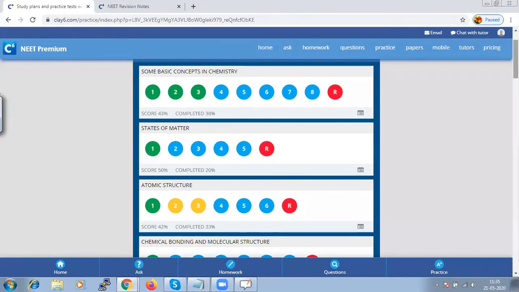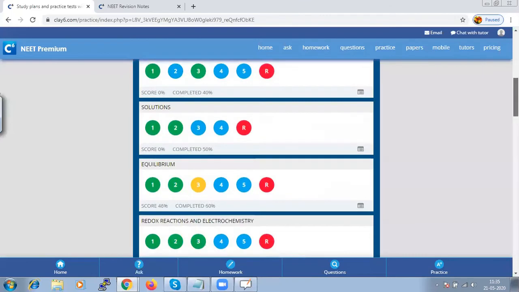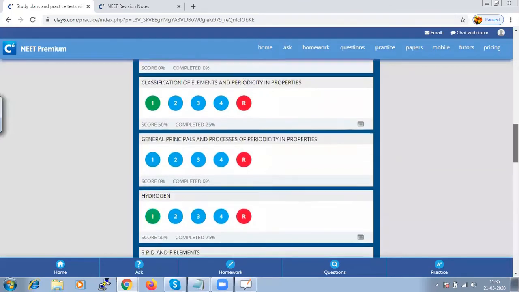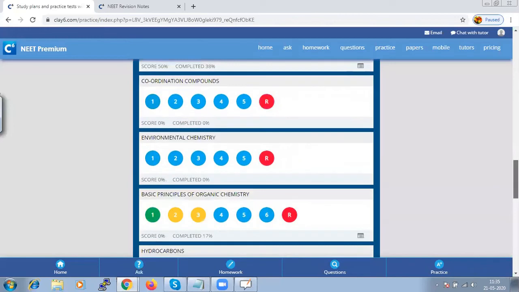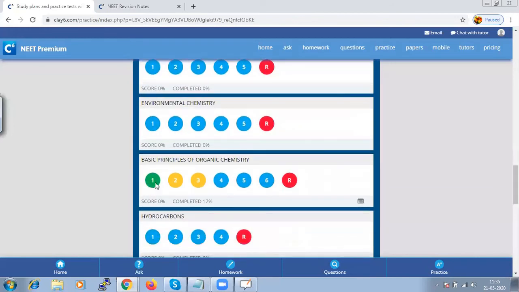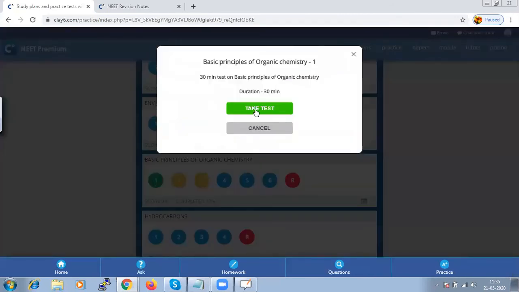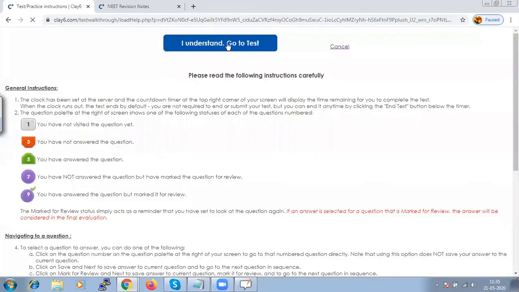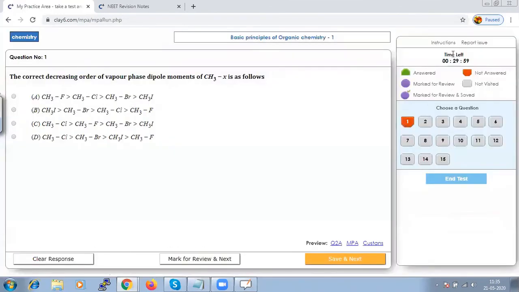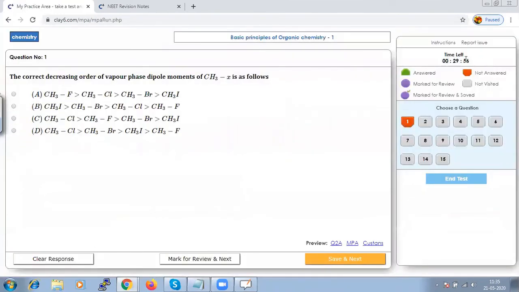Since today we are taking some basic concepts, let us select that chapter and go to the test. And when you try taking a test, focus on the time, because time is also a very important factor. It is not enough if we know the answer, but it is also important that we finish the test within the specified time.